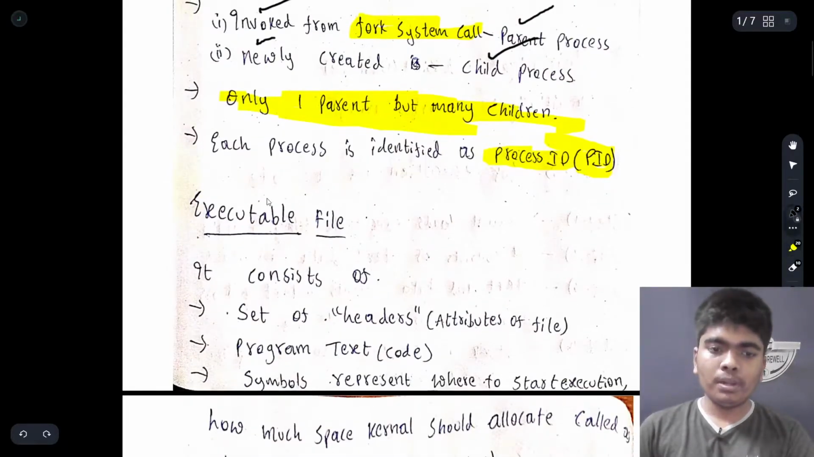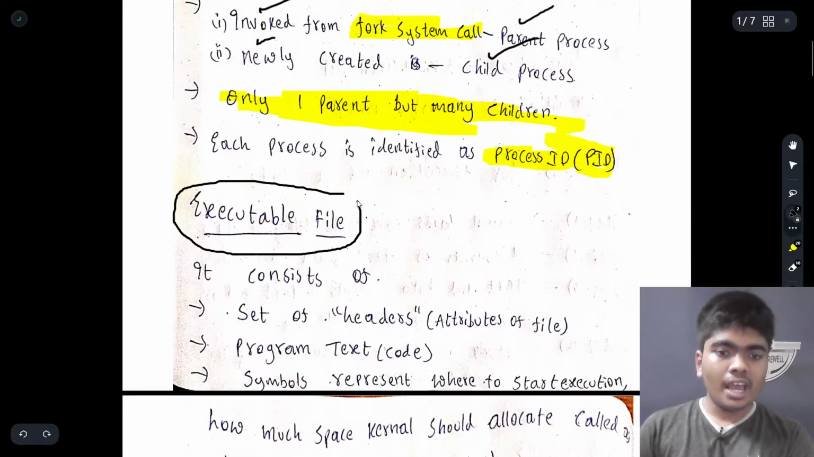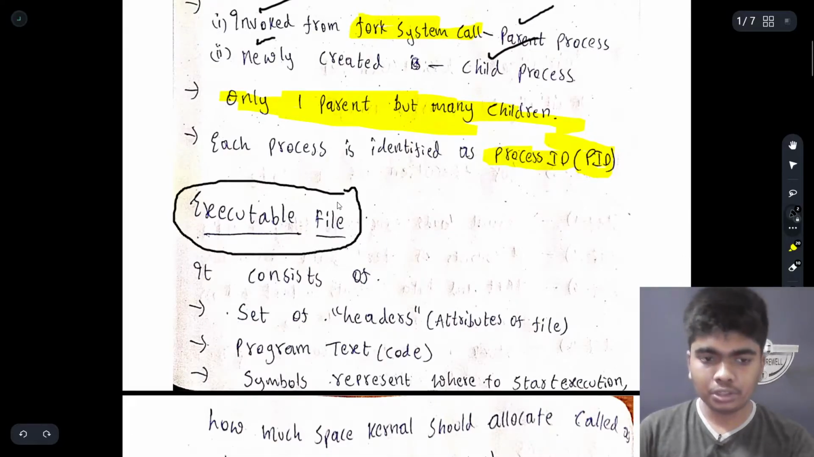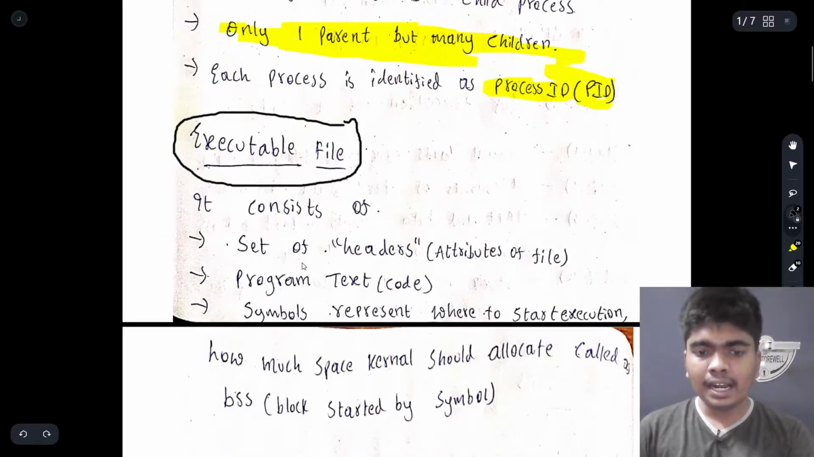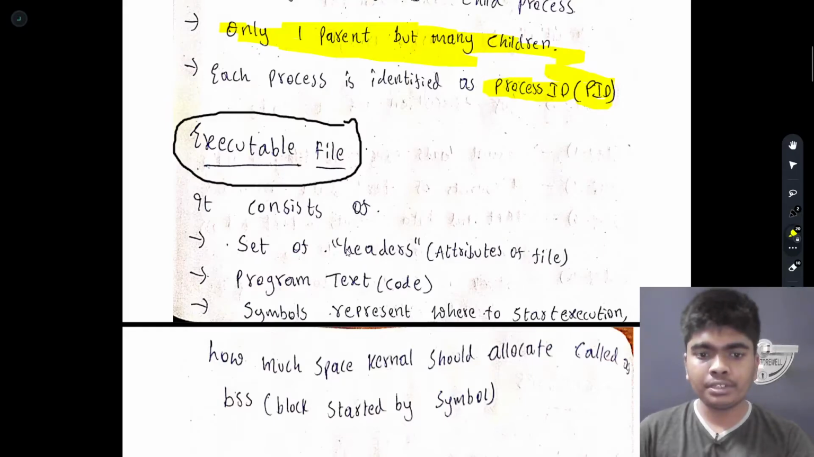Now, in any process, the executable file plays a major role. The executable file contains a set of headers. They are attributes of a file: headers are the things which a particular file requires to start a particular process.